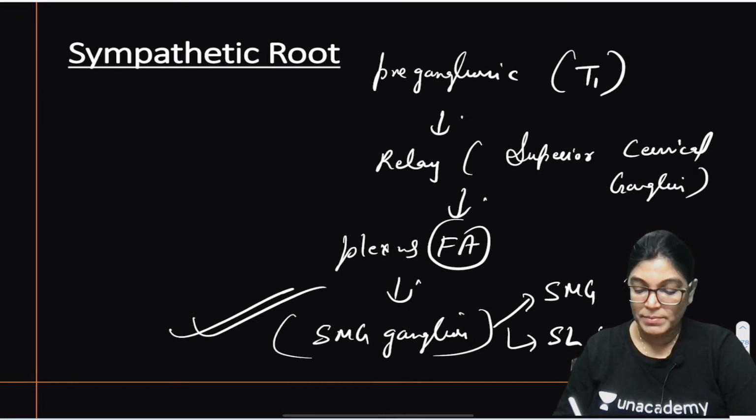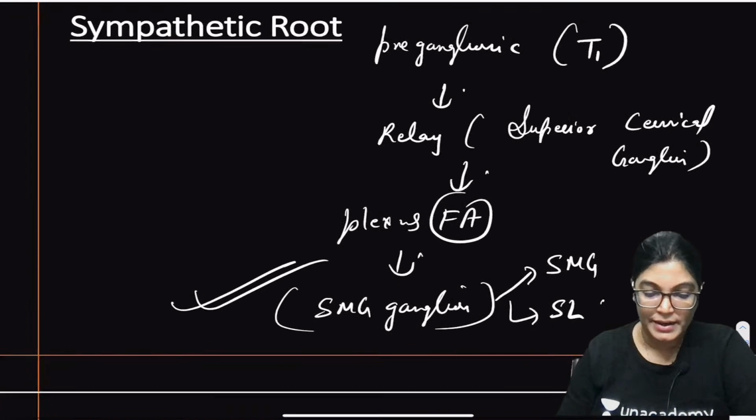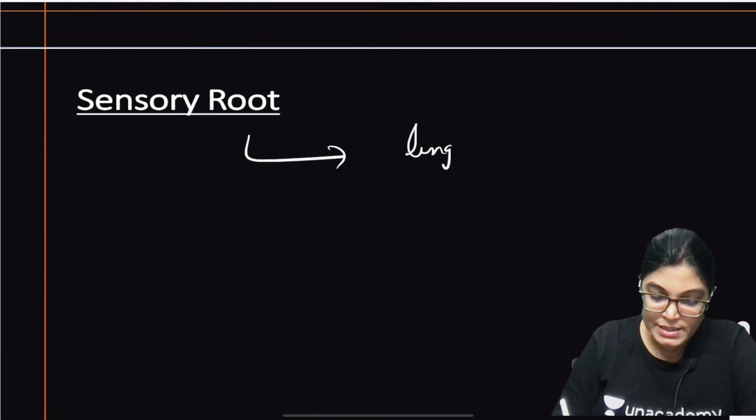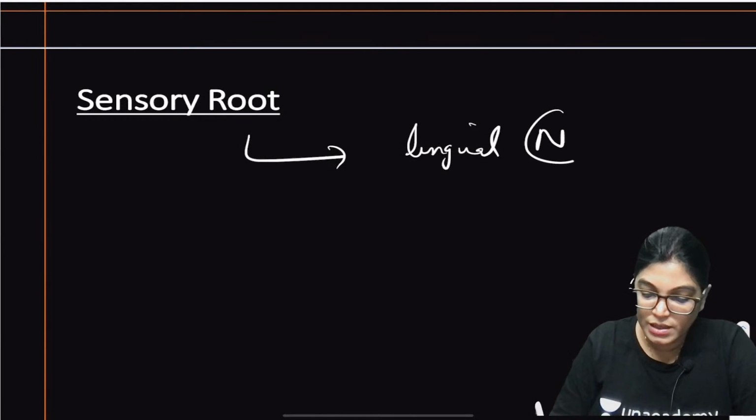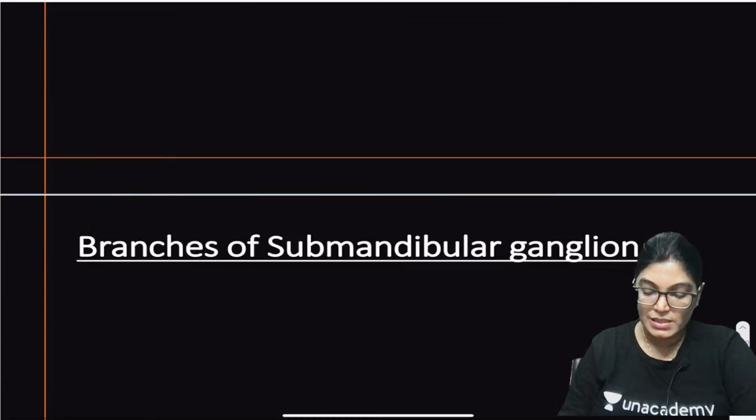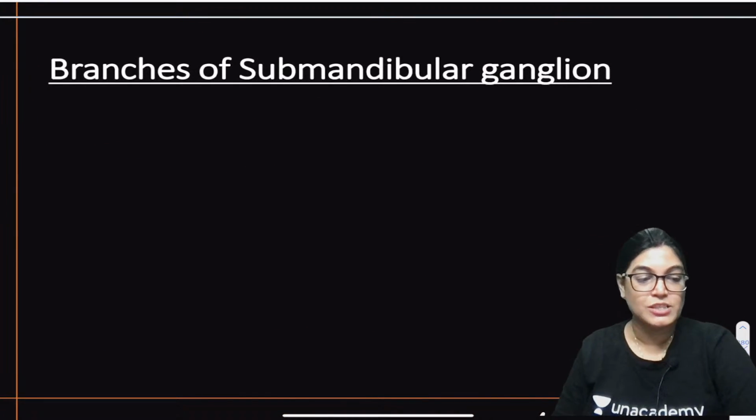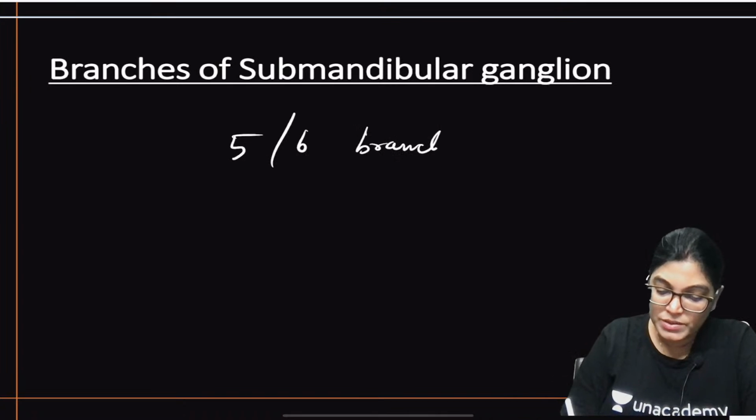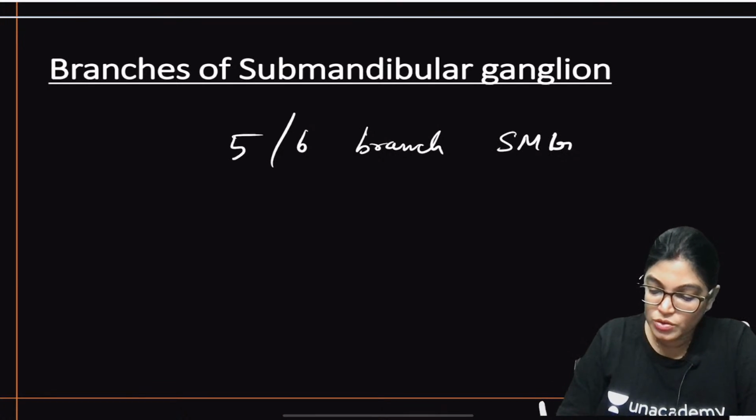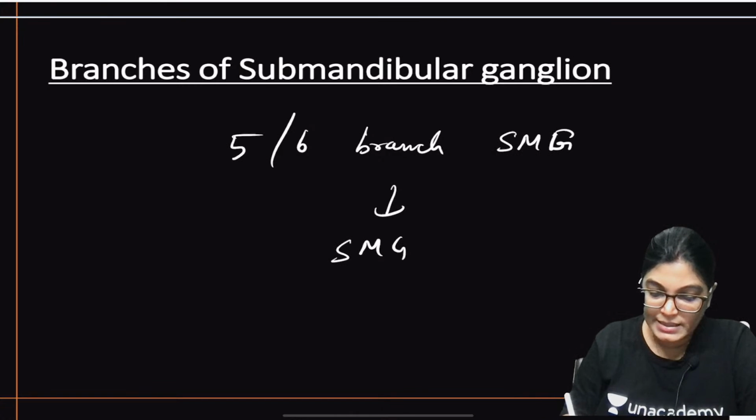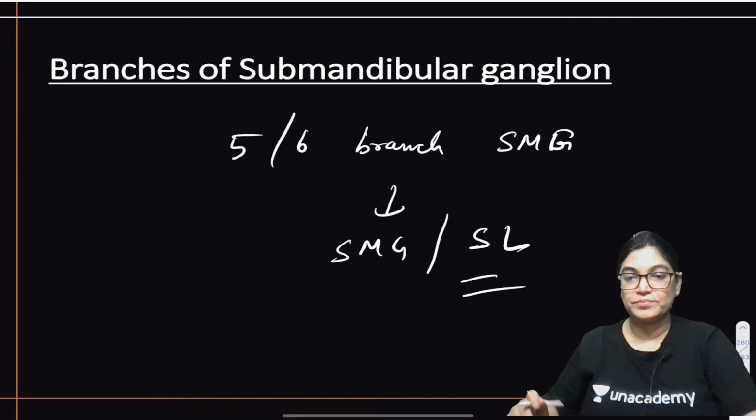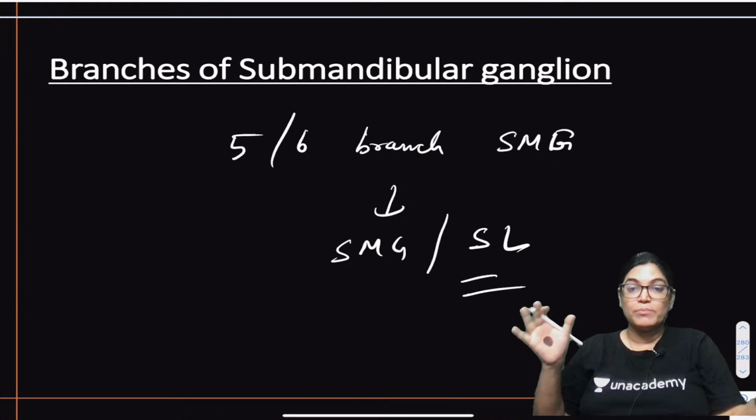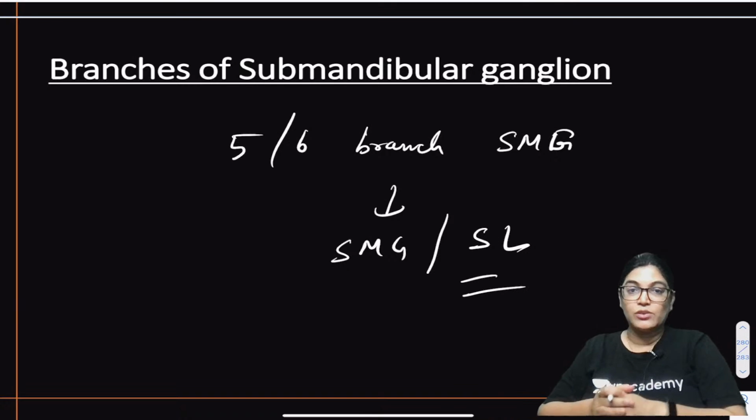So, they will supply mainly the blood vessels of the submandibular and sublingual gland. Now, the sensory root is given via the lingual nerve. If we talk about its branches, my dear aspirants, 5 to 6 branches are given from the submandibular ganglion to the submandibular gland and the sublingual gland. So, in brief, we have discussed all the parasympathetic ganglia of the head and neck region.